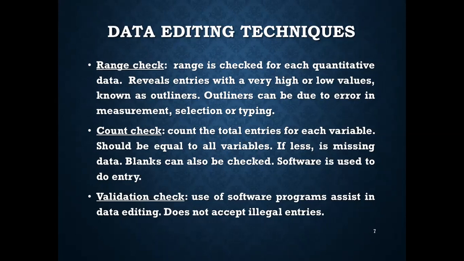Count check. Count the total entries for each variable. It should be equal for all variables. If it is less, then there is missing data. Blanks can also be checked. And software is used to do the entry to avoid all these errors. Validation check. Using software programs assists in data editing. If you're using software programs, it will not accept illegal entries.